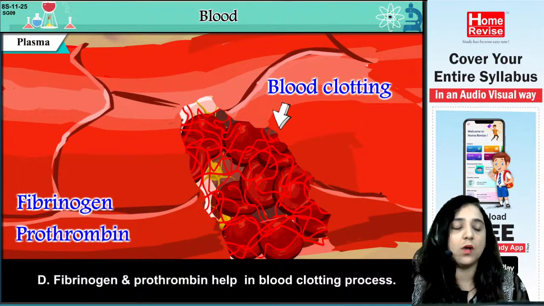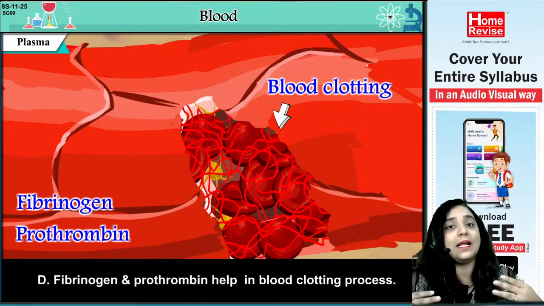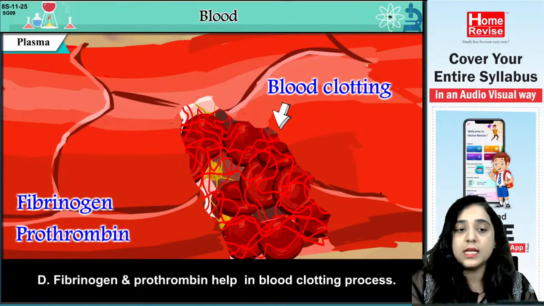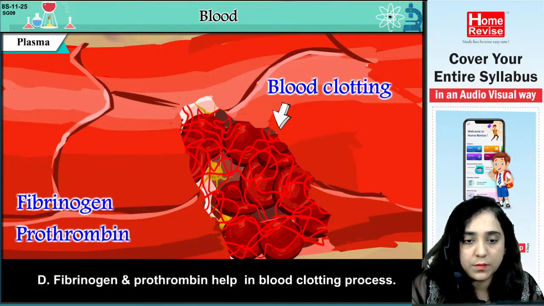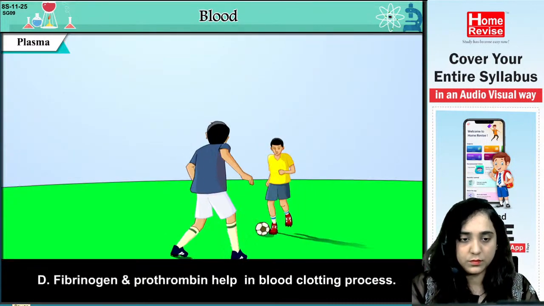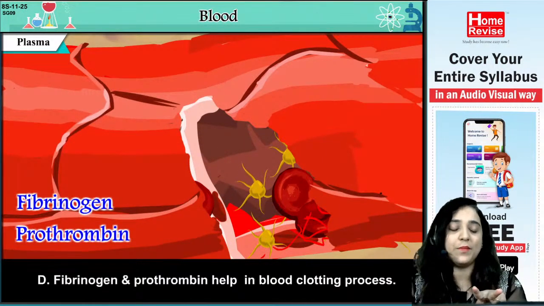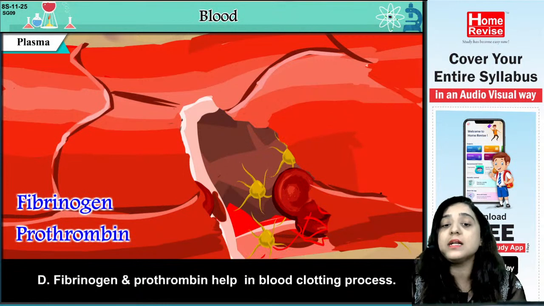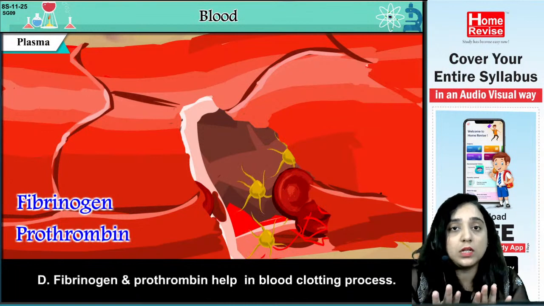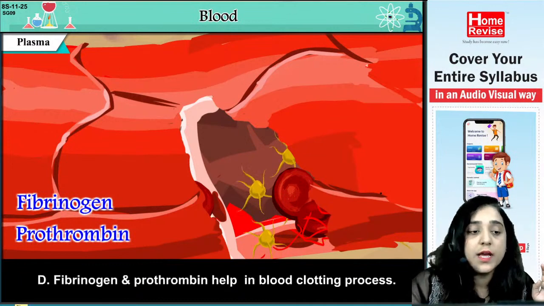D. Fibrinogen and prothrombin help in the blood clotting process. Whenever you are playing and get a cut, the body automatically heals it. Both fibrinogen and prothrombin help in blood clotting. If there is a cut somewhere, the blood clots there to repair the skin. This skin repair function is carried out by the blood clotting process.